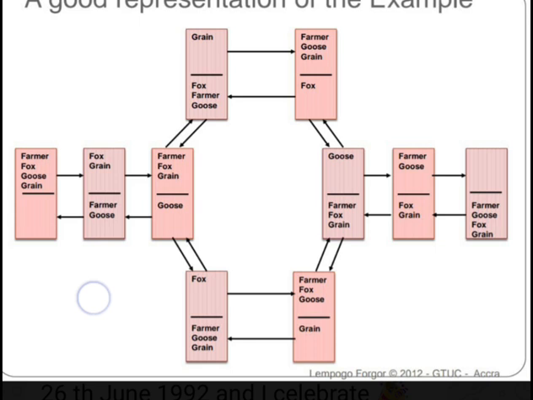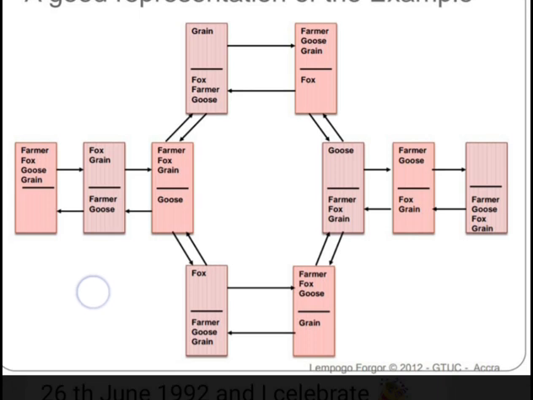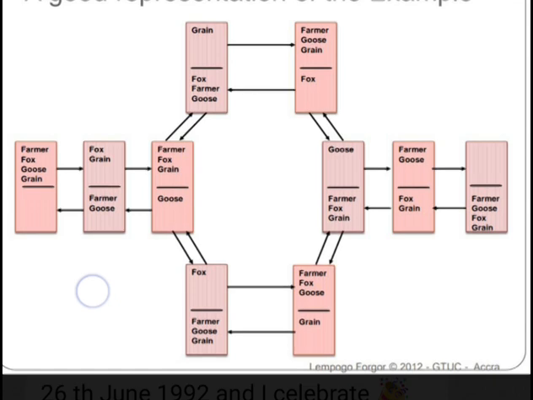So I am on box 4. Right now on box 4, the farmer, the goose, and the grain are at the destination, whereas the fox is at the bank of the river. So going back to stage 4, okay, let's start over again.